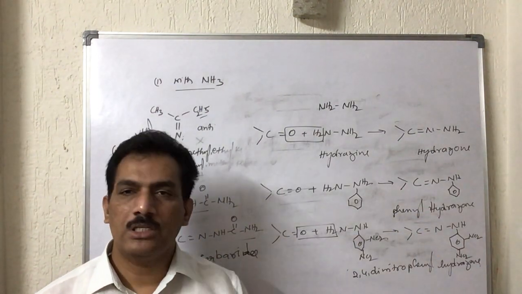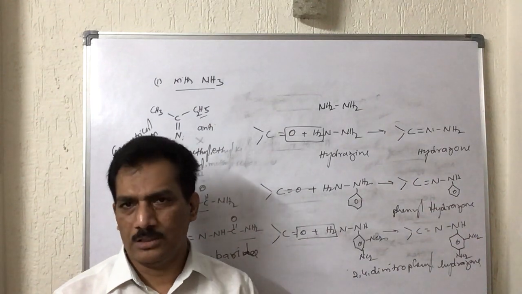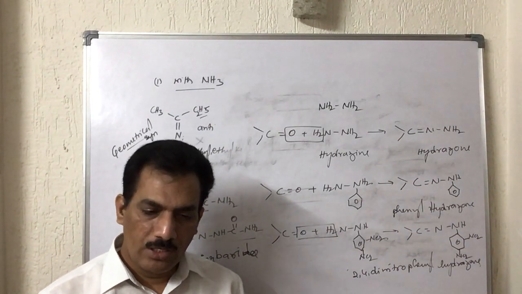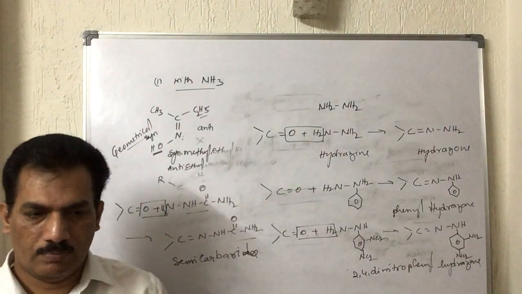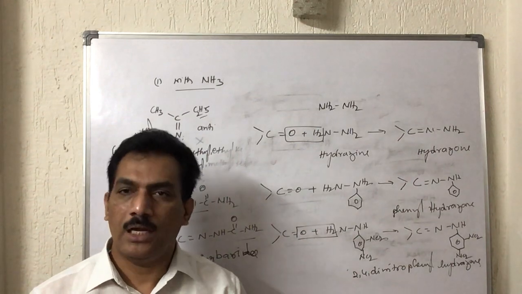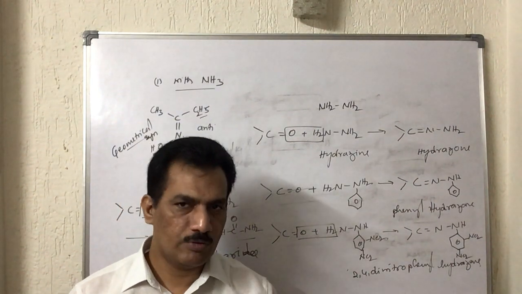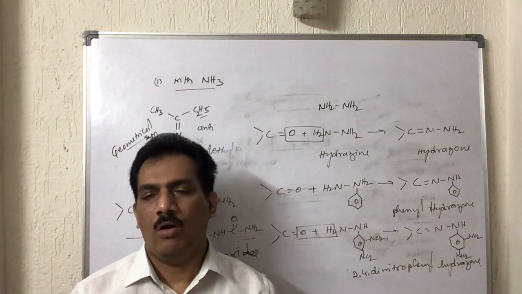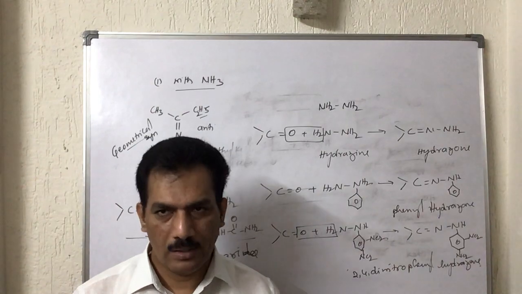Clear? In the coming session, how these happen and what the mechanism is, the general mechanism is already given, but for every reagent, how it happens with different substrates, with different illustrative examples, how the products are formed, and what names to give such compounds, all these we will discuss in the coming session. Clear? Thank you.